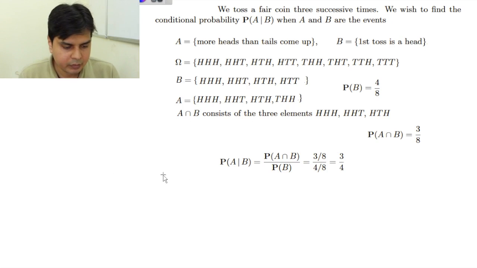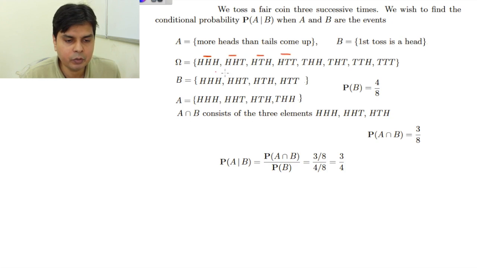You could have very easily calculated this without all this mathematical jargon also. What it is basically saying is that the first toss has to be head. Now when you have been given that the first toss has to be head, you are concentrating on these 4 cases. Out of these 4 cases, more heads than tails come up. That is, event A will happen in this one and this one, because in this the number of tails is 2 and heads is 1. So what is the probability?